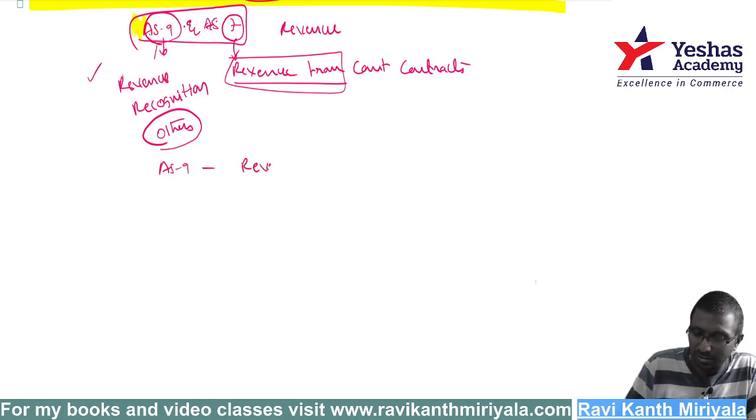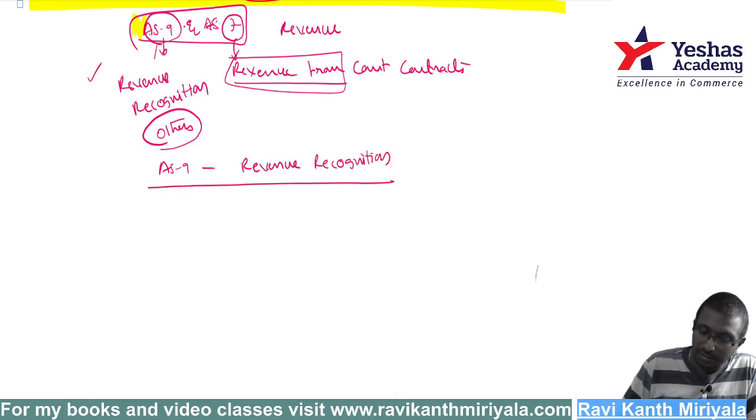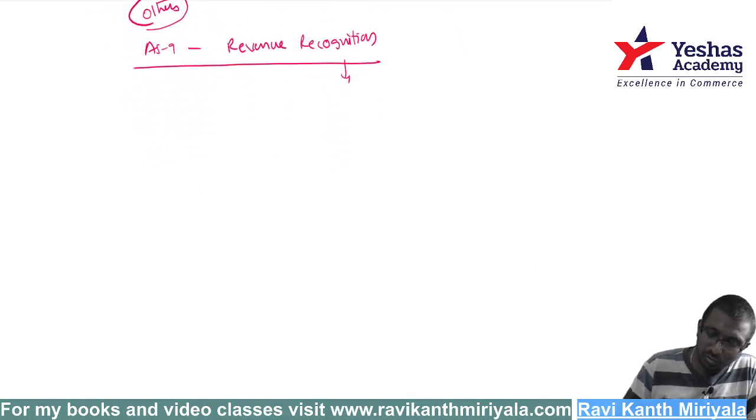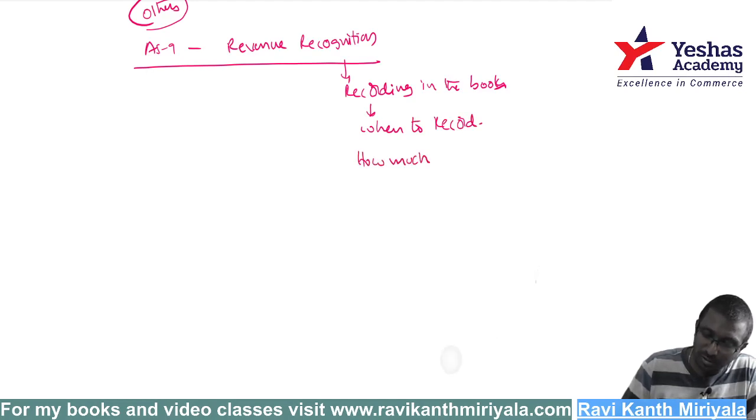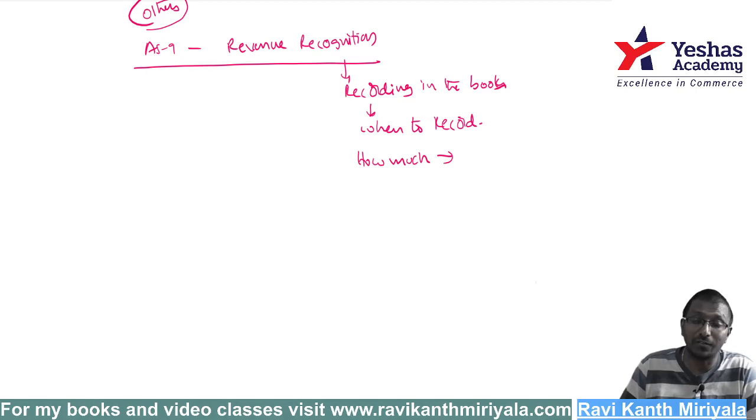Let us focus on Accounting Standard 9, that is revenue recognition. Recognition means recording, which I already told you. Recording in the books of account. Here we'll talk only about when to record. Sir, how much to record? The standard won't tell how much to record, whether at fair value or book value. Nothing it will tell.